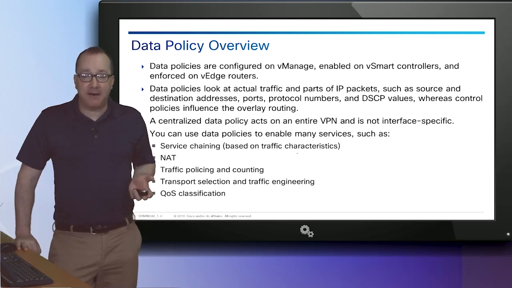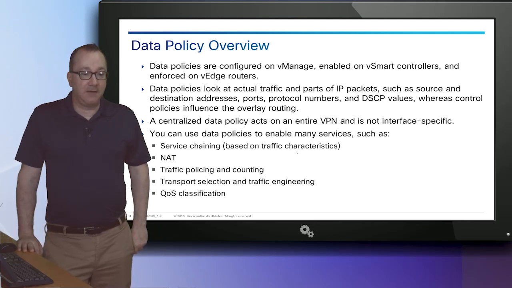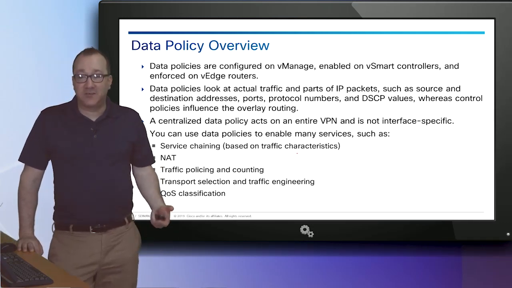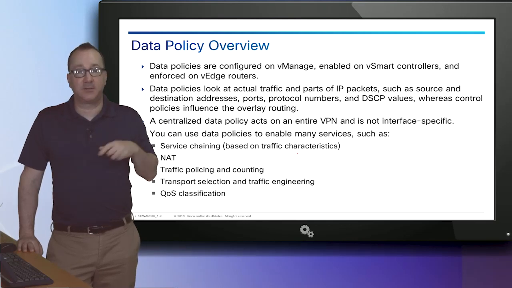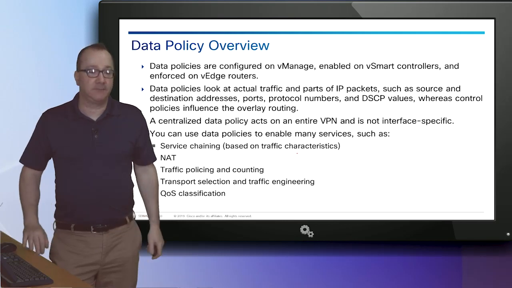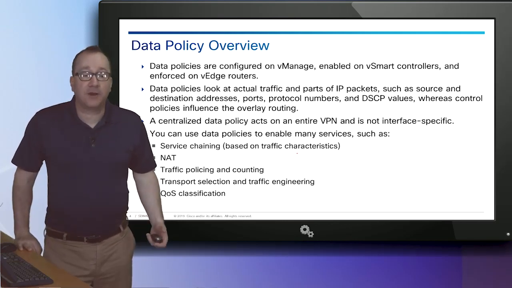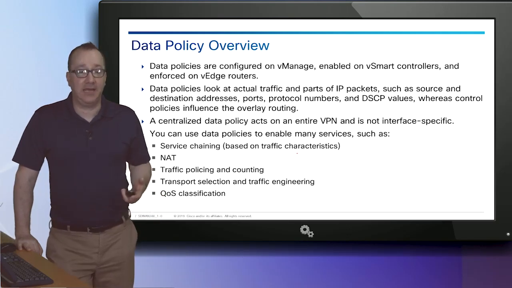A centralized data policy acts on an entire VPN and is not interface specific. You can use data policies to enable many services, such as the following. Service chaining, based on traffic characteristics. Remember, service chaining is doing service insertion multiple times. We can do network address translation. We can do traffic policing and counting and shaping.